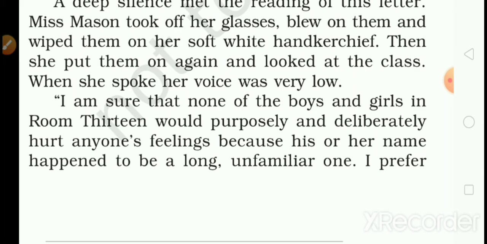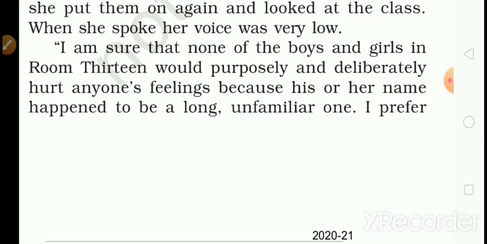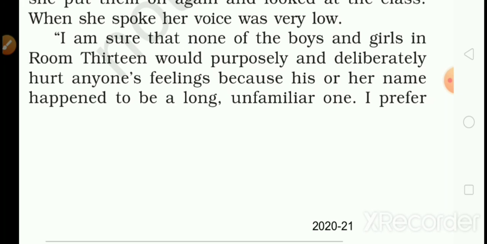So that is why her voice was very low. I am sure that none of the boys and girls in room 13 would purposely and deliberately hurt anyone's feelings because his name or her name happened to be a long, unfamiliar one.